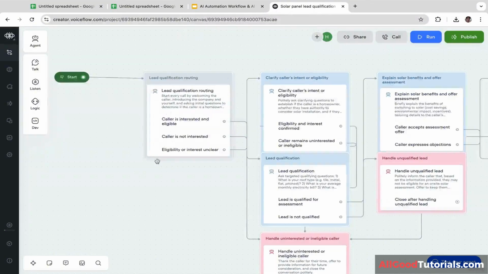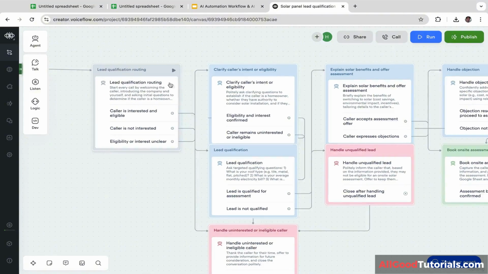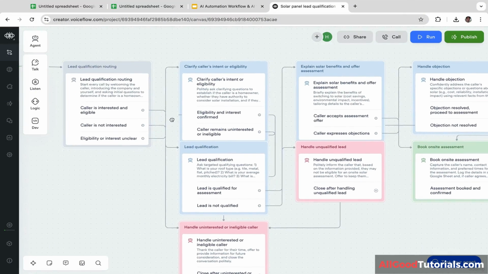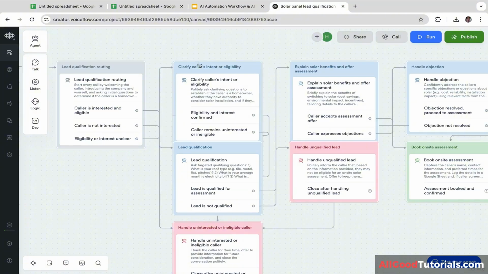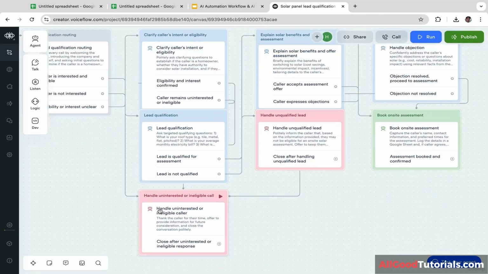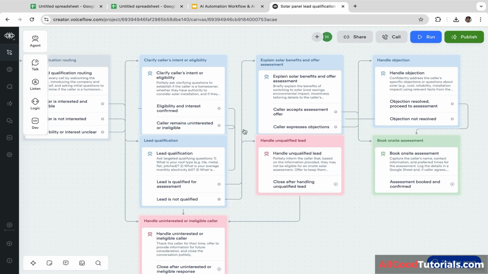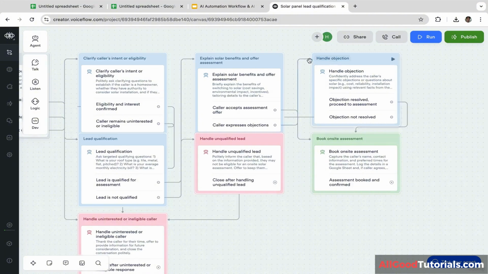Okay, here is the AI agent workflow. Firstly, we have lead qualification routing. Next, the AI agent will clarify the caller's intent or eligibility. It will perform lead qualification, and it will also handle uninterested or ineligible callers. Next, the AI agent will explain solar benefits and offer an assessment. It will also handle unqualified leads. It will handle objections and book the on-site assessment.